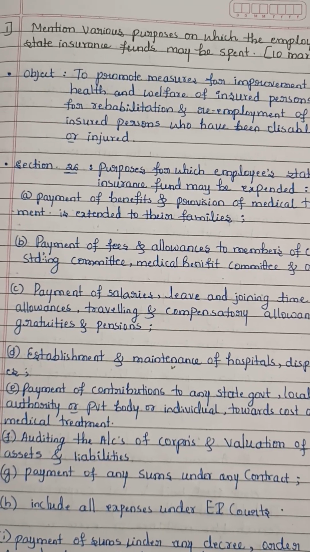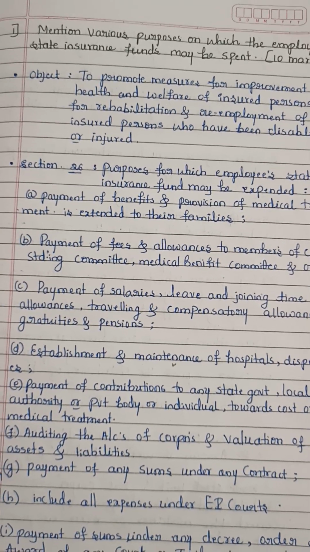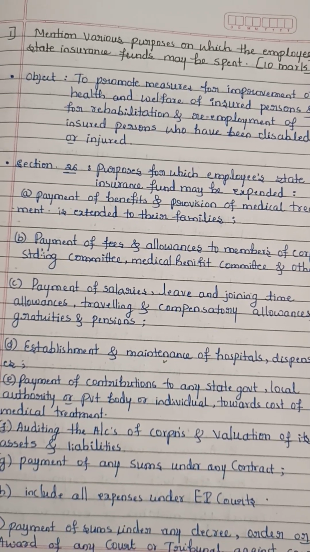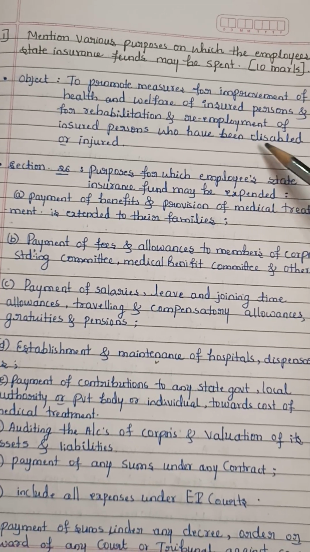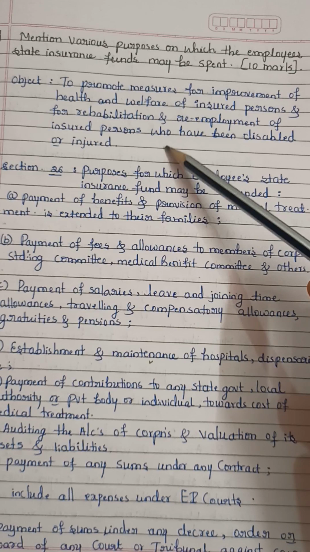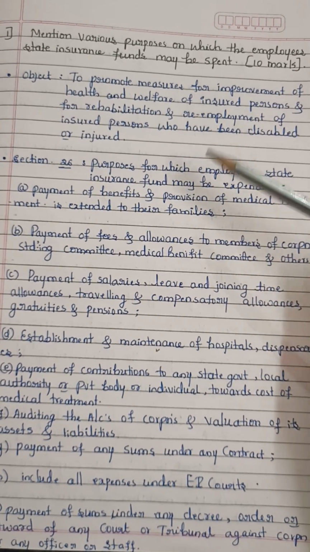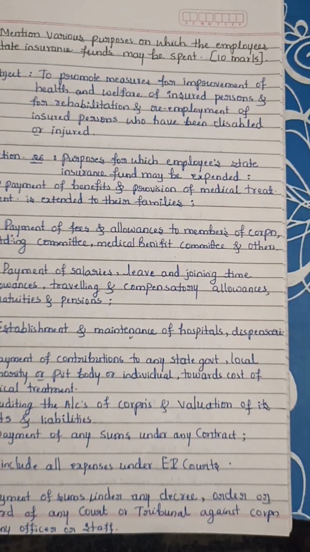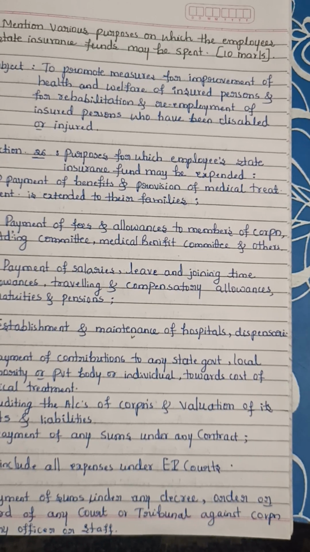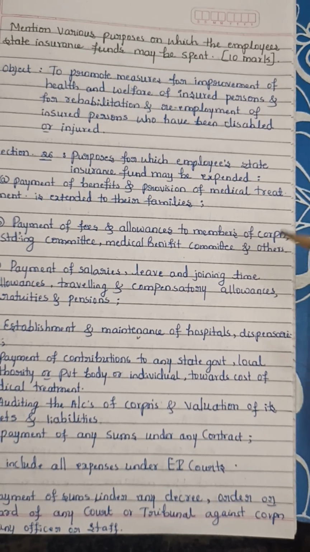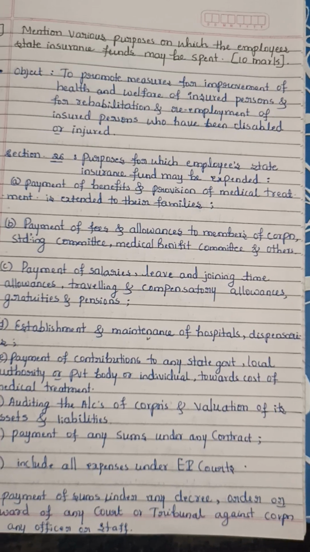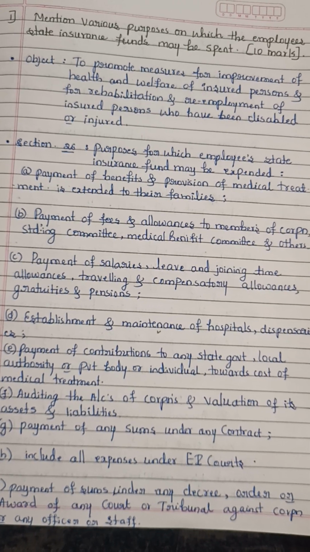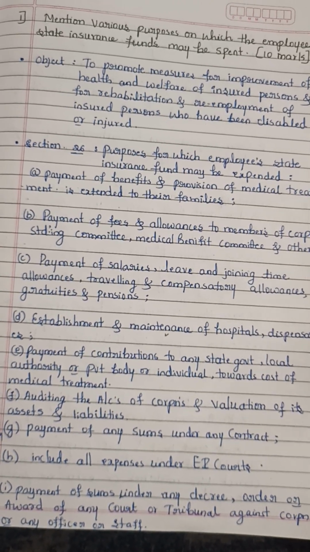The main object is to promote measures for the improvement of the health and welfare of the insured persons or injured persons, who have been disabled or injured in the course of employment. Whatever the purposes, they are included in Section 26, that is, purposes for which the Employees' State Insurance Fund may be expended. It includes a total of 12 purposes for which the state insurance fund must be spent.